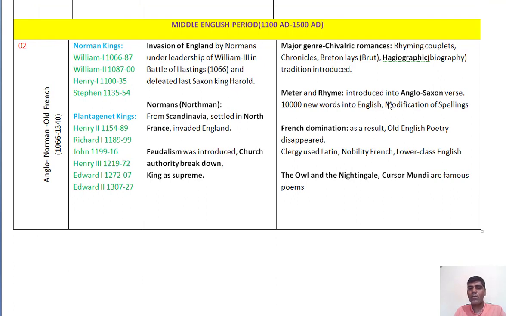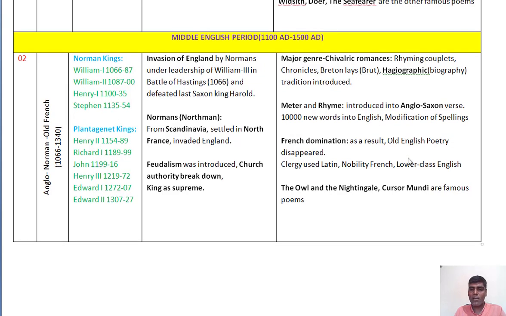The people were fascinated to speak the French language. The nobility used French, and the Roman influence is also there: the clergy, the church officers, also used Latin, and the lower class people used the vernacular language, that is English, their local language.